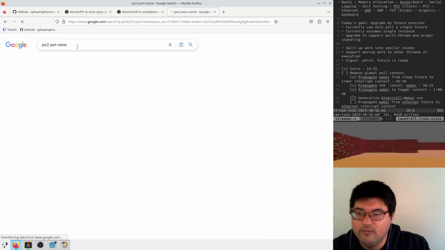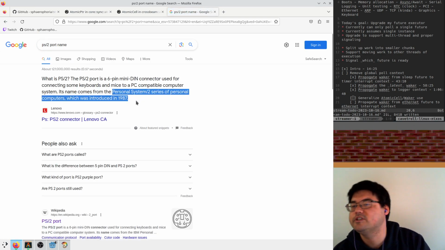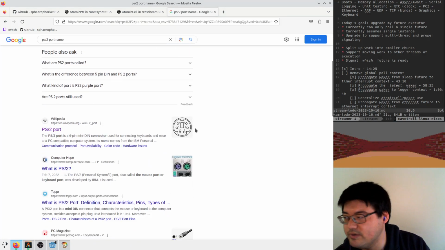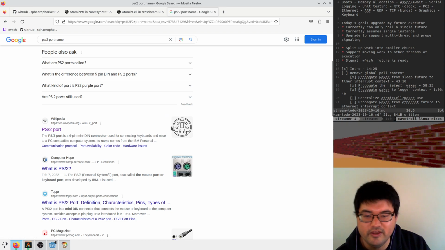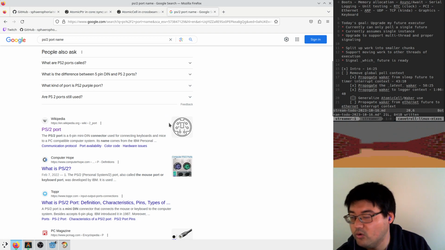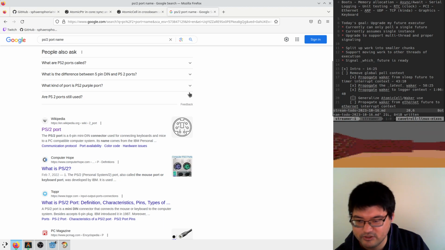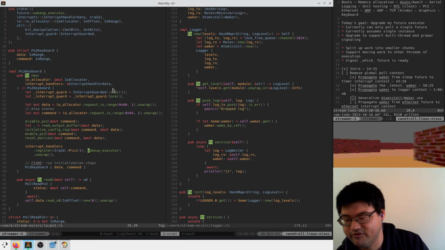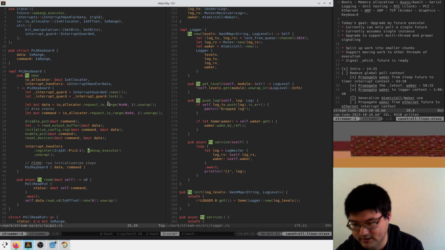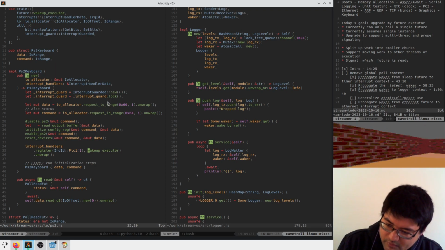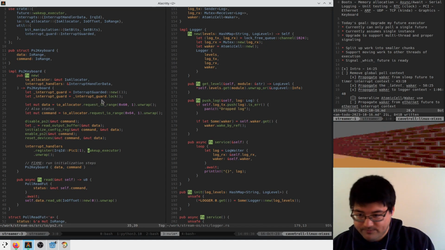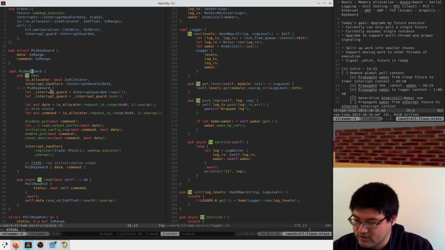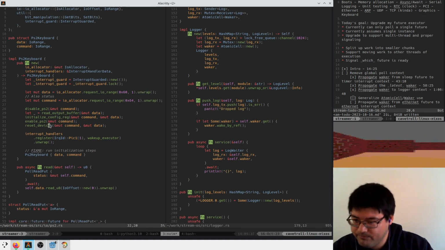PS2 port name. Personal System 2 series of personal system computers. Anyways, it's this non-USB port that's for old keyboards. Maybe some still use them, I don't think they do. Anyways, it's a simpler interface than USB, so I implemented this first because in the virtual machine I can choose how anything's connected any way I want. Anyways, the PS2 keyboard driver, which I think is actually probably misnamed. I think this is a PS2 keyboard and mouse driver, but we called it PS2 keyboard.